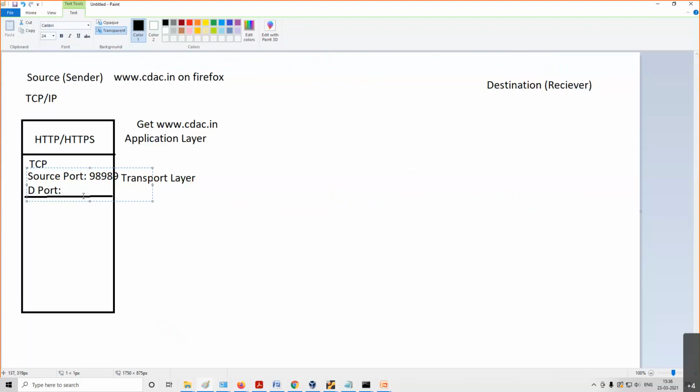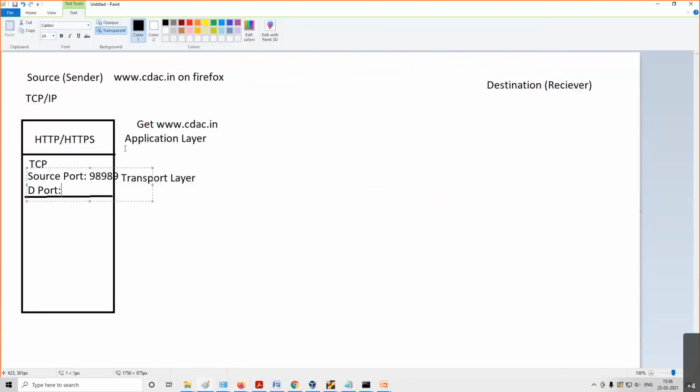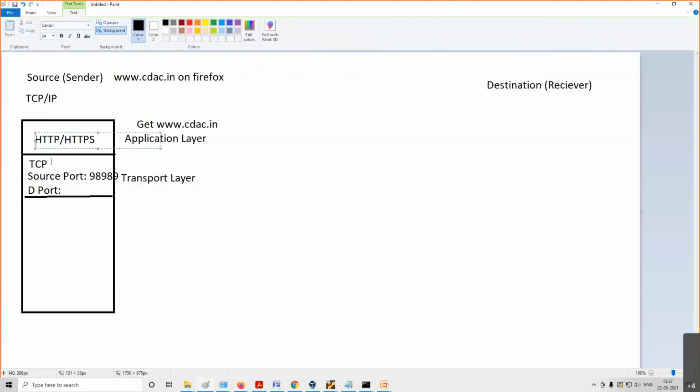Now here, destination port. I guess this part is clear. One question is there: how does DNS come into TCP? Till now, we have not come across DNS. I'll discuss that later. How does the transport layer know? Your application knows that if I'm using HTTP or HTTPS, always use TCP.